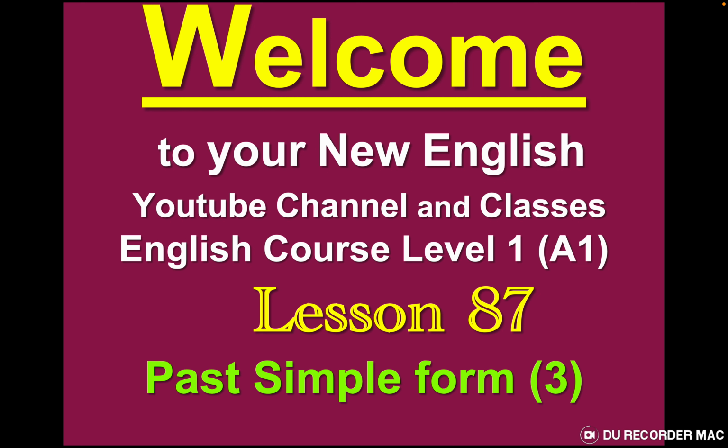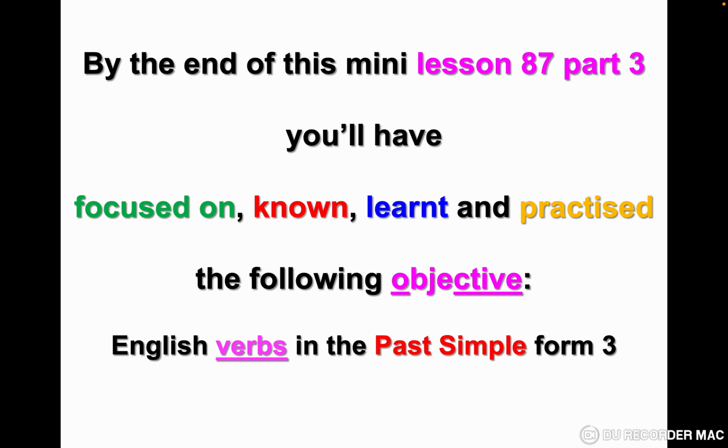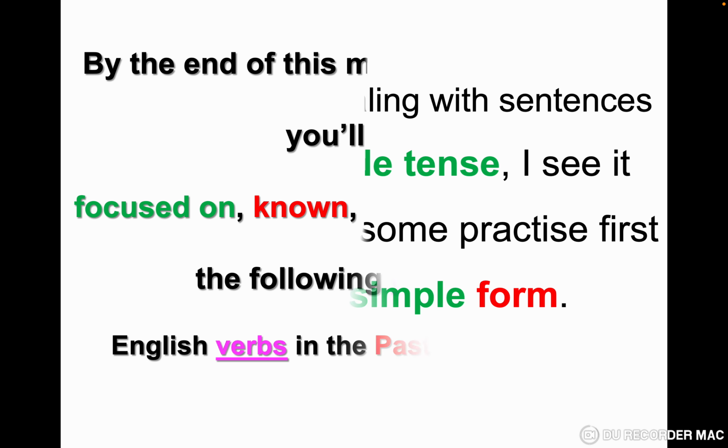English course level 1 A1, lesson 87. In today's lesson, we'll continue our series on the past simple form, lesson 3 or part 3. By the end of this mini lesson 87, part 3, you'll have focused on, learned, and practiced the following objective: English verbs in the past simple form.